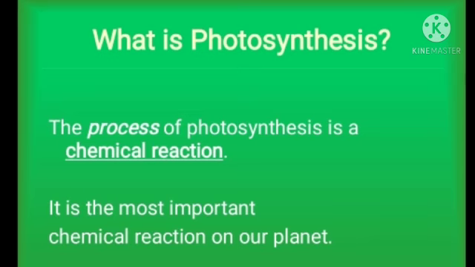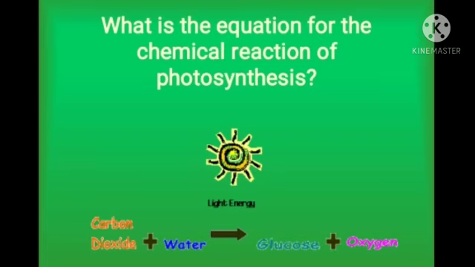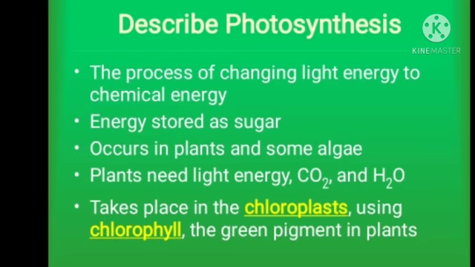And now what is photosynthesis? The process of photosynthesis is a chemical reaction. Basically the word photo means light and synthesis means to produce, and it is the most important chemical reaction of our planet. Now let's see the equation for the chemical reaction of photosynthesis. Here you can see that in the presence of light energy, carbon dioxide and water react, and glucose and oxygen are synthesized.